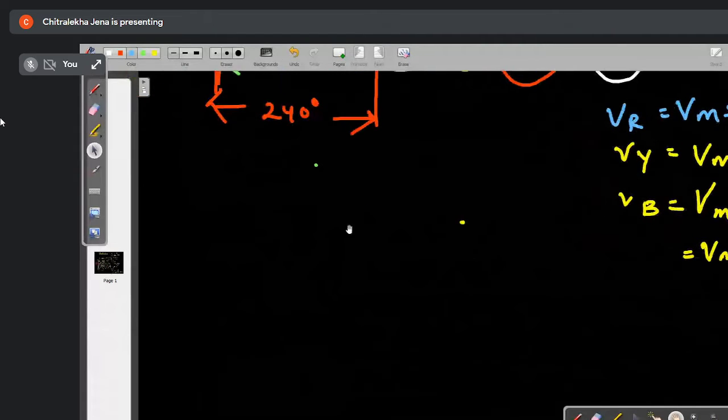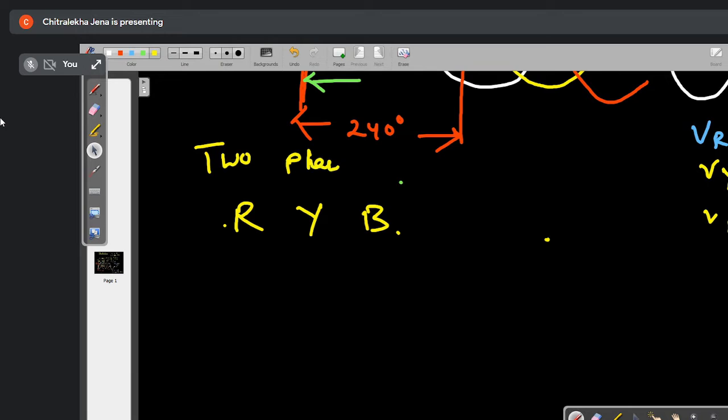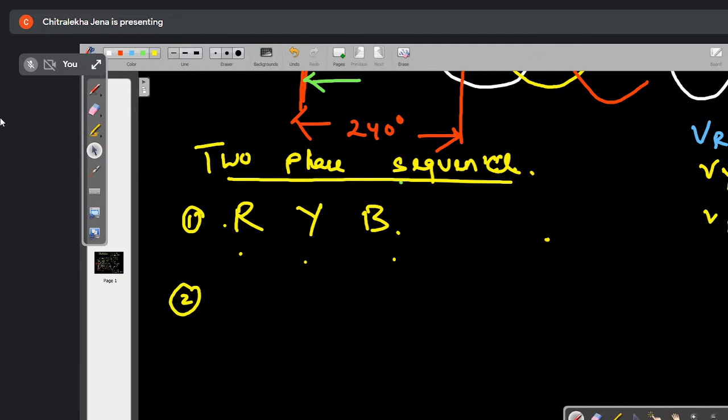So these are the three voltages, VR, VY, VB, and the phase sequence is RYB. There are actually two phase sequences, in the order in which they come with their maximum positive value. Now I will ask you one question. RYB is one phase sequence. The second phase sequence is RBY. There will not be a third phase sequence. There are only two.